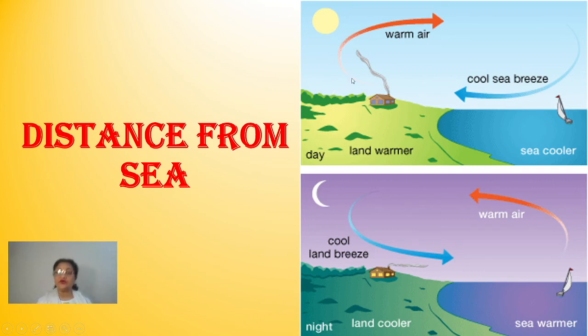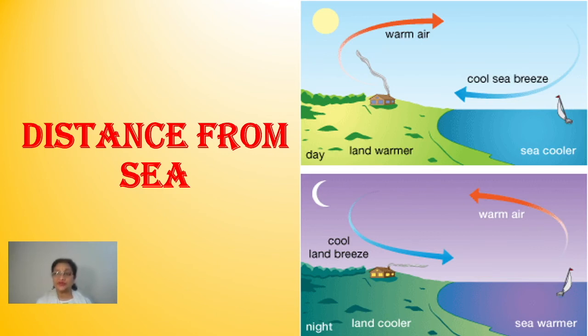As compared to this, over the sea or ocean, because the temperature is lower, the pressure becomes high, and this is the reason behind the movement of winds.